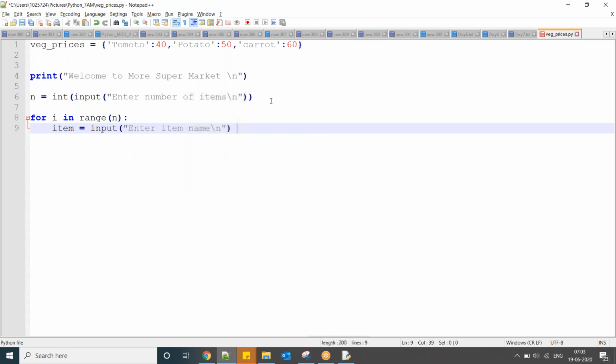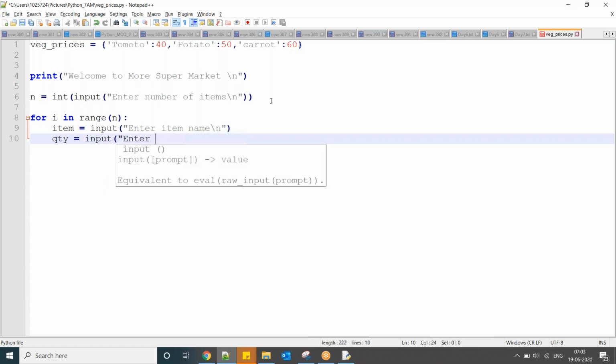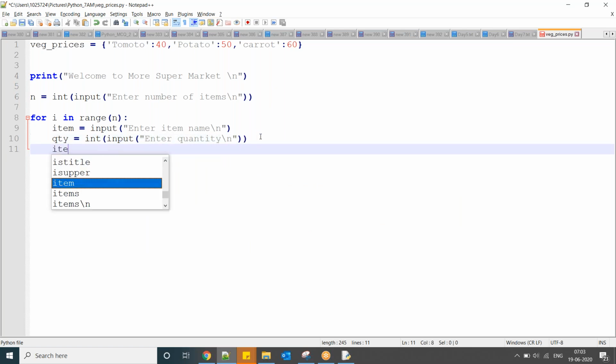item name, quantity equal to input of enter quantity. Okay, so we have to convert this into integer because by default it is a string. We have to convert it. Item price equal to